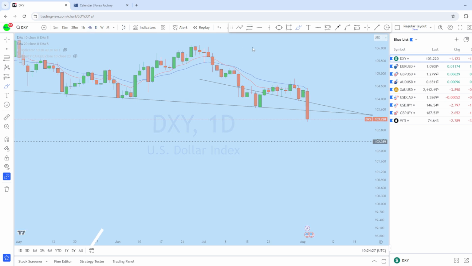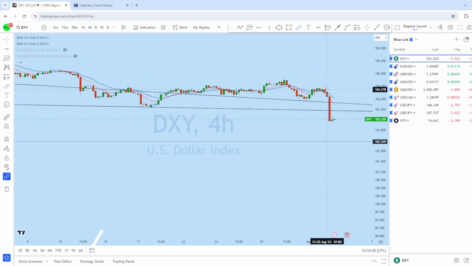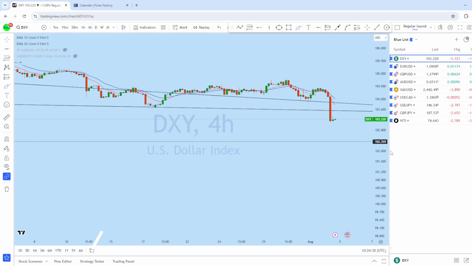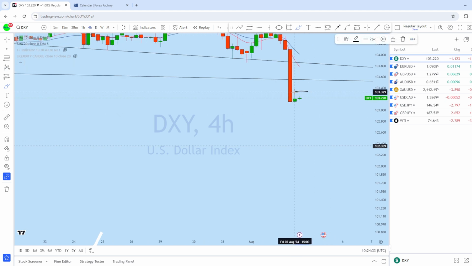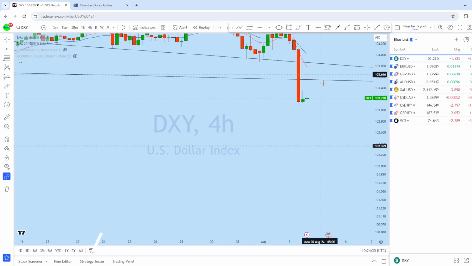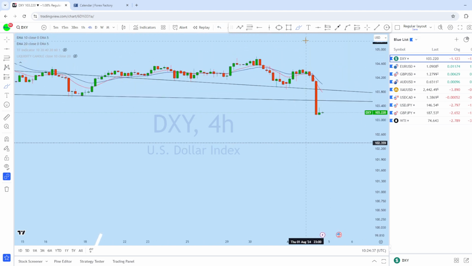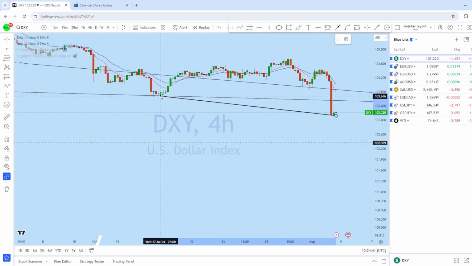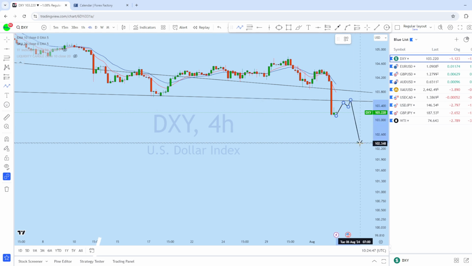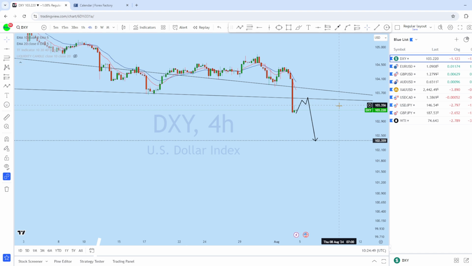If we look at a further lower time frame from the intraday perspective, we can see a huge breakdown here, followed by 2 sessions of narrow pullback. With the market open, I think that DXY might initially bounce to this level where there is a previous support, which is turning resistance here, expecting DXY after the retest to drop down again to this support level.